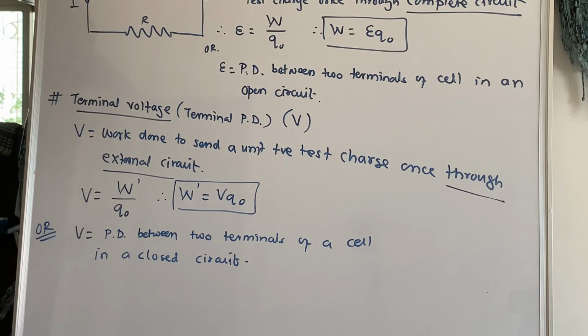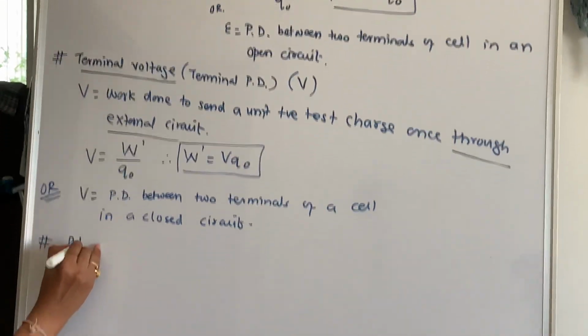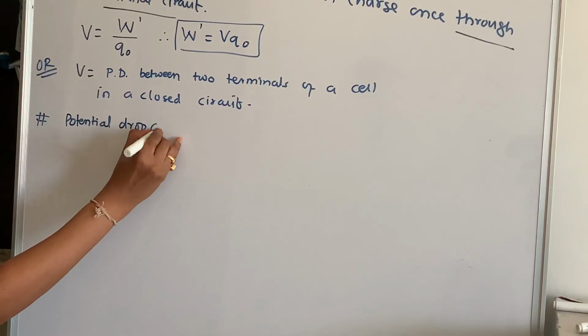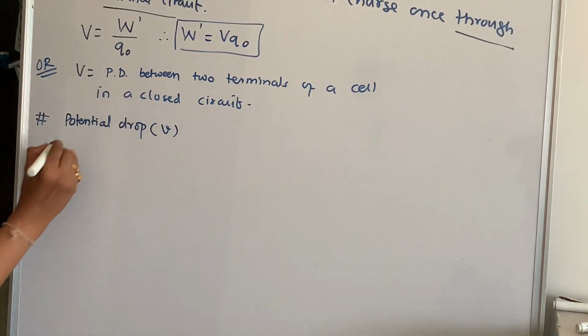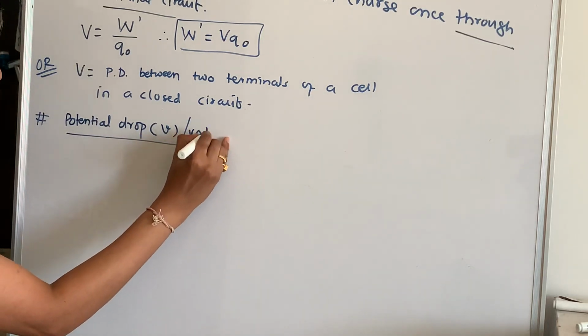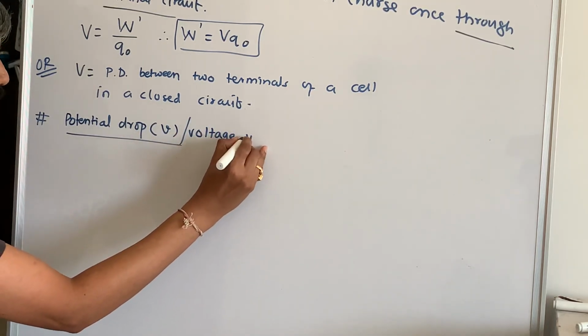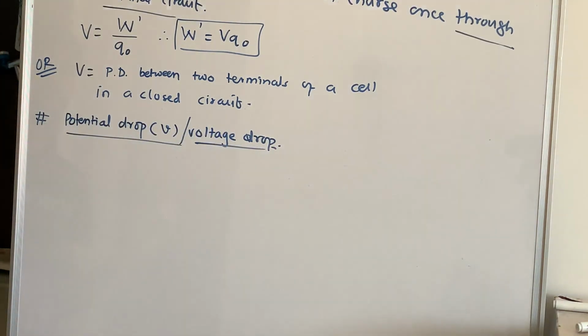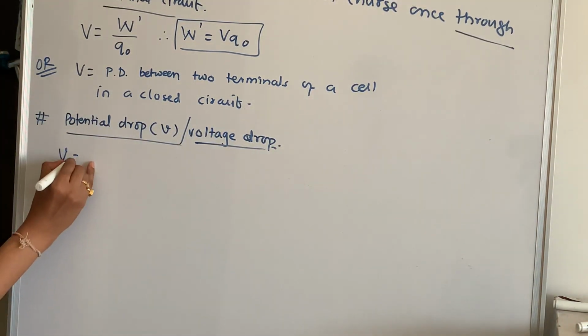The third part is potential drop, denoted by a small v. It is also called voltage drop. Now what is potential drop? I will write in terms of work done.